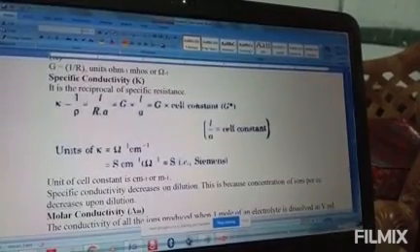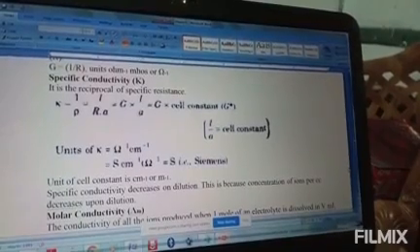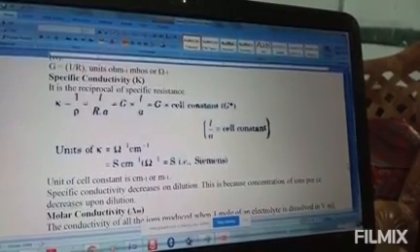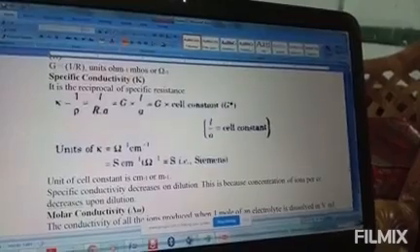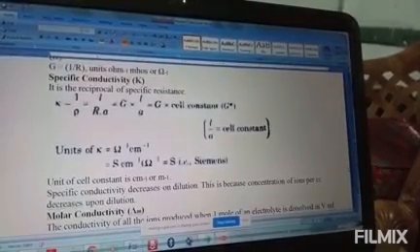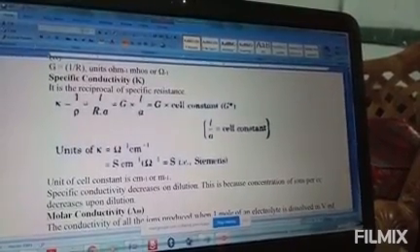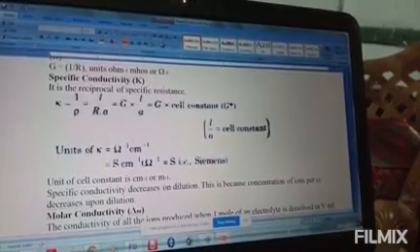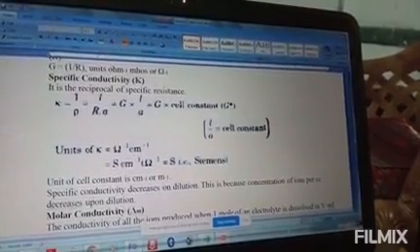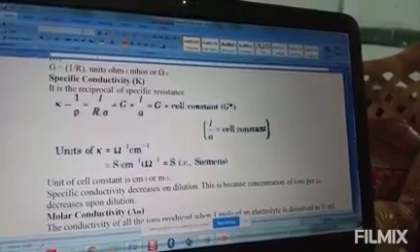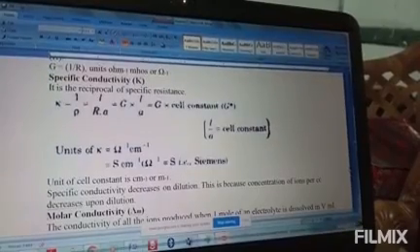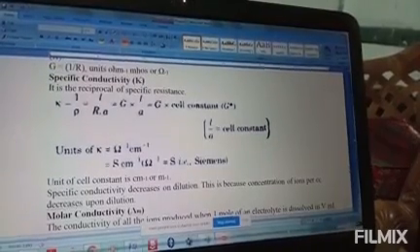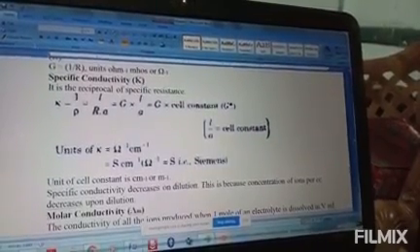Suppose one conductor, if you heat it, whether the conductivity increases or decreases? It should decrease. Why?